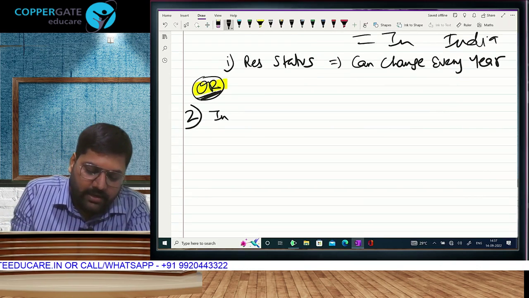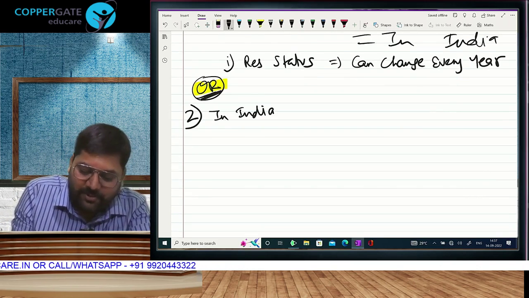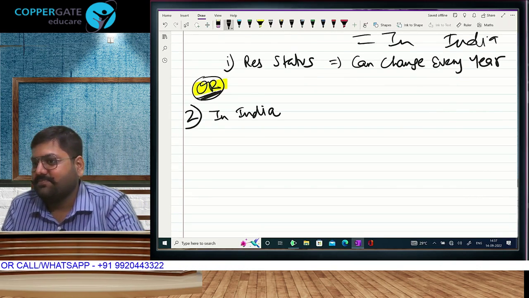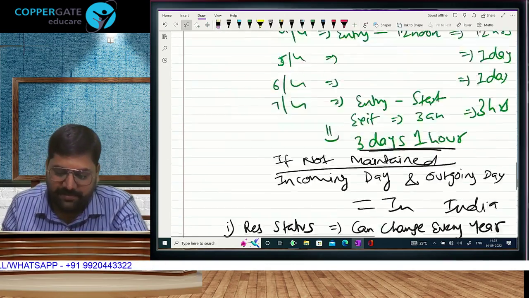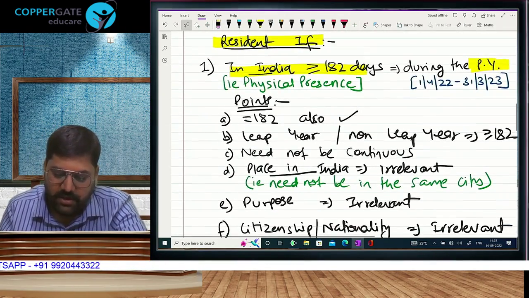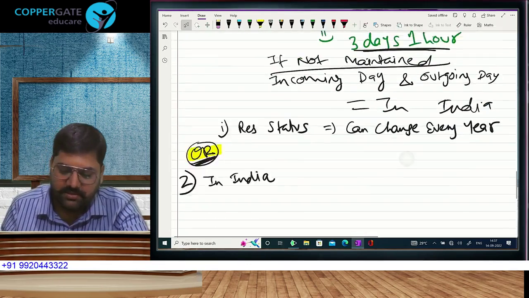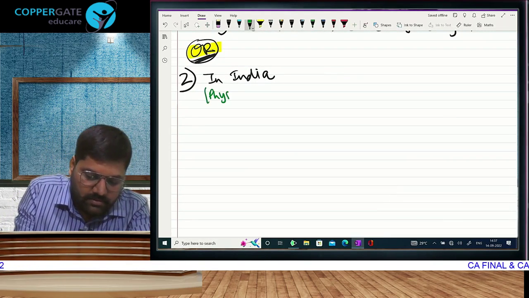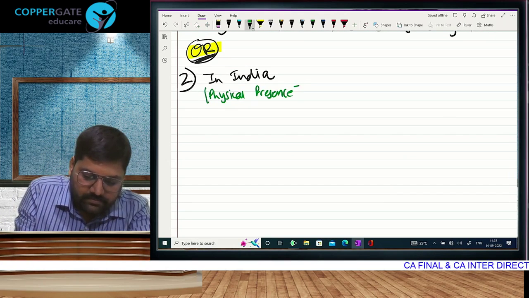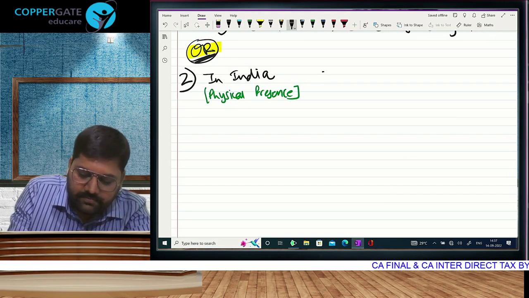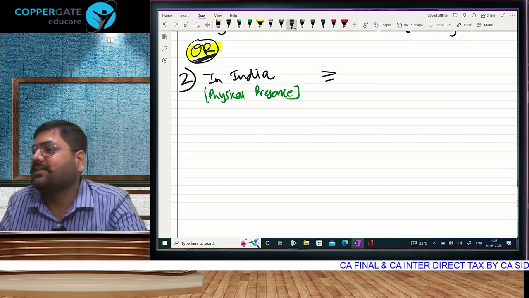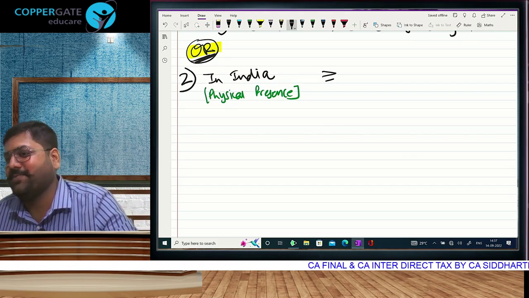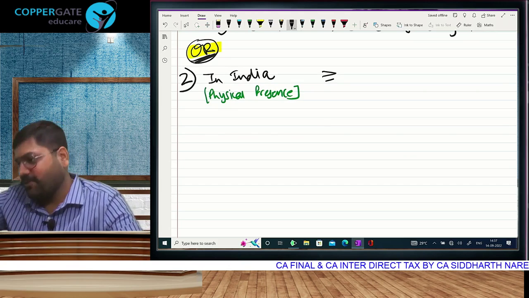Second, now I don't have to explain the concept of physical presence. In India, the same thing that we wrote here. In India means physical presence for a period of... Will I write the first condition again in the second also? 182 was the first condition.